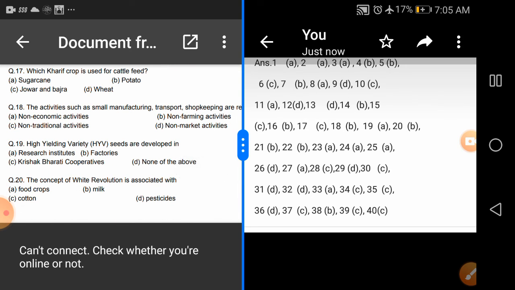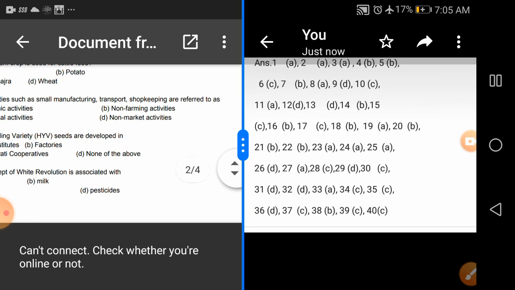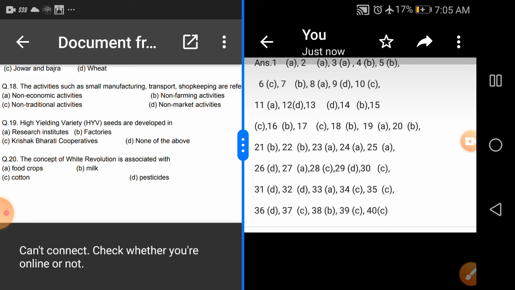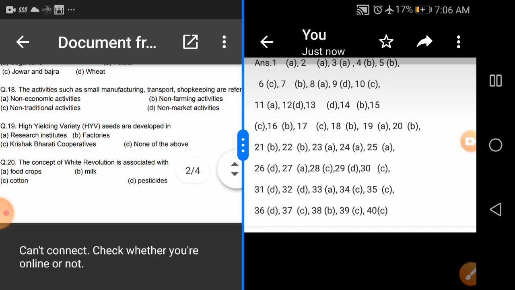Question number 18 is asking: activities such as small manufacturing, transport, shopkeeping are referred to as what? First option says non-economic activities. No, that is wrong; all of these bring income. Non-farming activities, okay, we have that option. Non-traditional activities: we have not studied any activity that is non-traditional. And non-market activities: no, these are all happening in the market. Shopkeeping is marketing; transportation and manufacturing are all for marketing. So out of them, the correct option is that these are all non-farm activities. So the correct option for question 18 is option B.